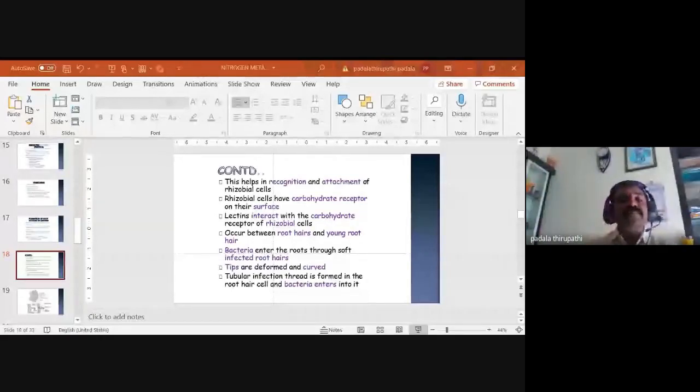The rhizobia cells have carbohydrate receptors on their surface. These lectins interact with the carbohydrate receptors of rhizobia cells. Rhizobia cells occur between root hairs and young root hairs. Then bacteria enter the roots through soft infected root hairs. The tips are deformed and curved.